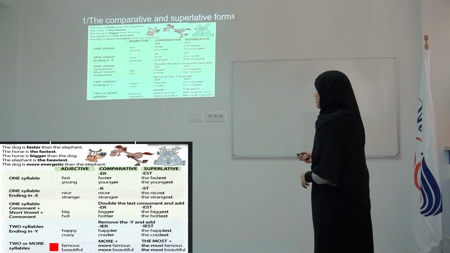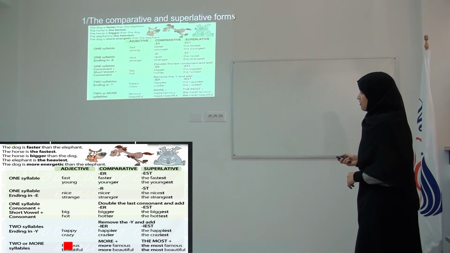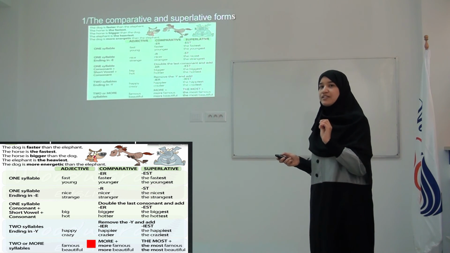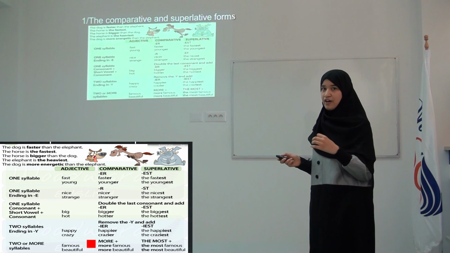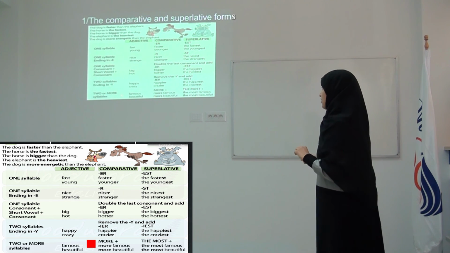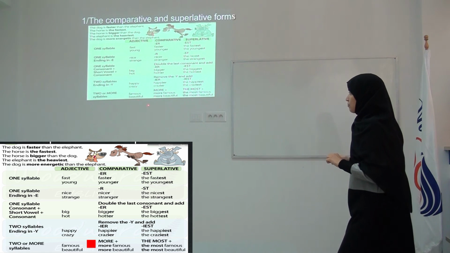These adjectives do not take er or est. We have to add something a little bit different. We are going to add more in the comparative form, and